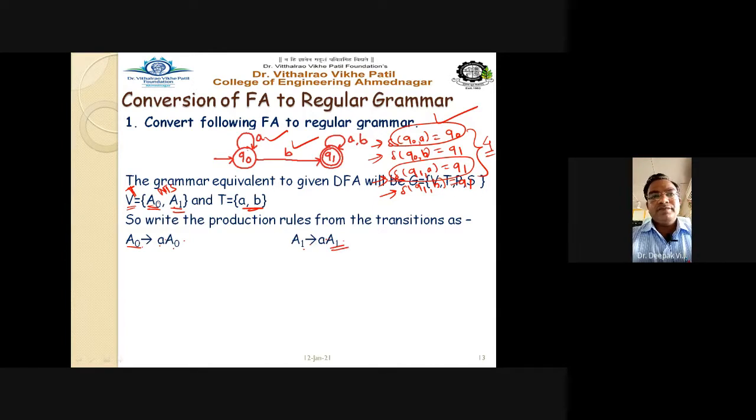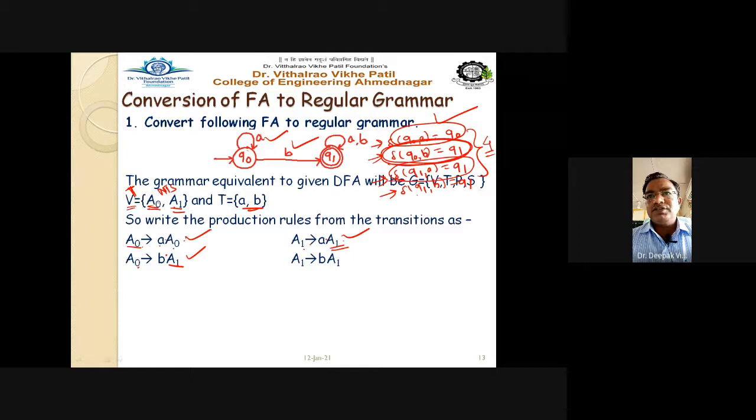The next is nothing but, see here, A0 on b goes to A1. So this rule is nothing but this one. Second rule, Q0 on input b goes to Q1. This rule I can directly write here. The production for the transition A0, from the state Q0, it goes to state Q1 on input b. This is that rule. Okay, so these three rules we have seen.